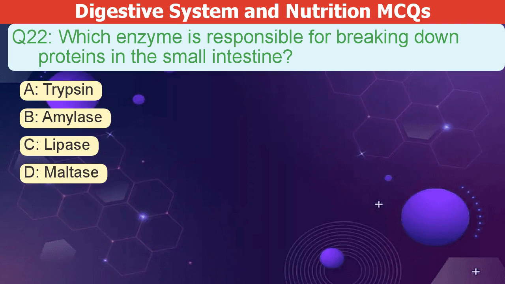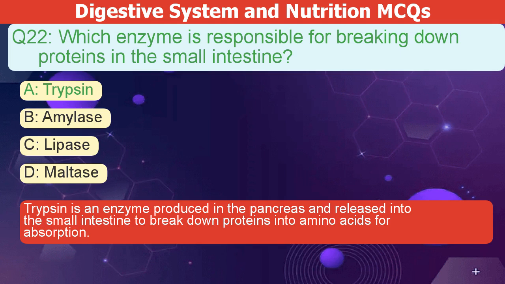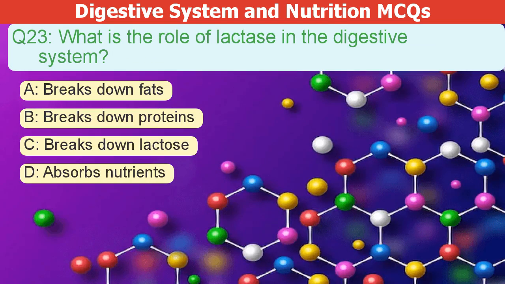Which enzyme is responsible for breaking down proteins in the small intestine? A. Trypsin. B. Amylase. C. Lipase. D. Maltase. The correct answer is A. Trypsin is an enzyme produced in the pancreas and released into the small intestine to break down proteins into amino acids for absorption.